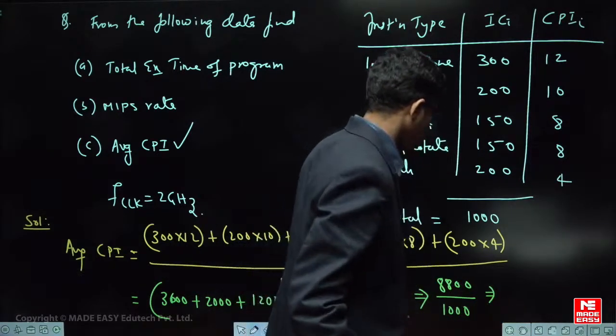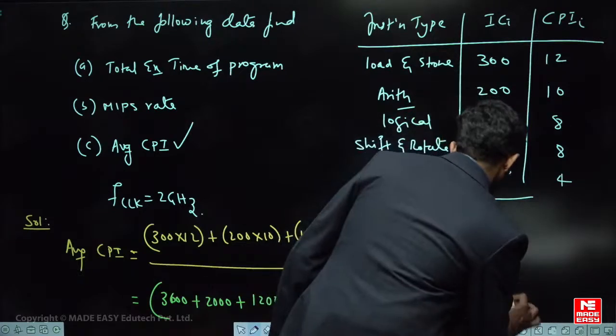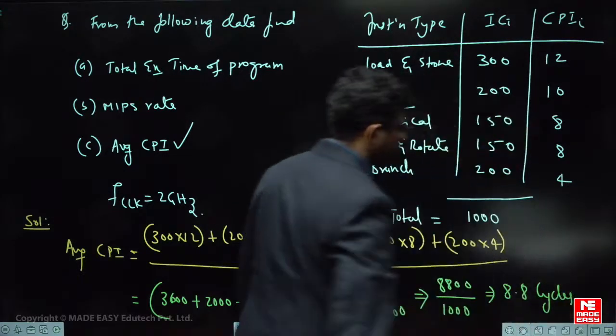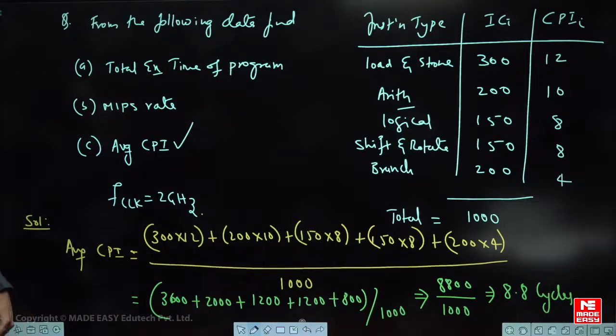Just check it once, all of you. So that is 8.8 cycles. Accepted, all of you? 8.8 cycles. Understood? Yeah.